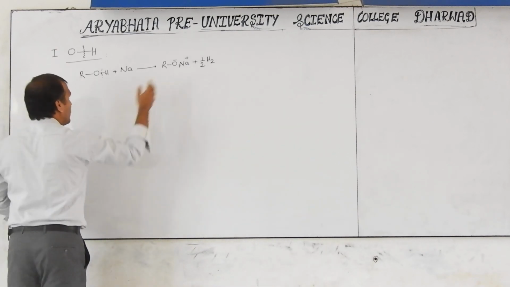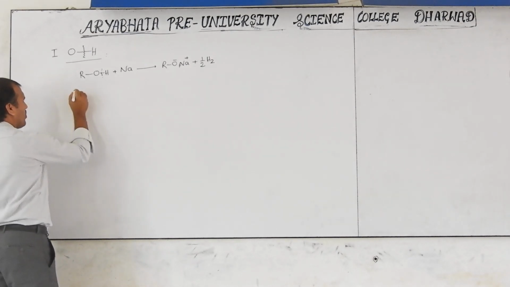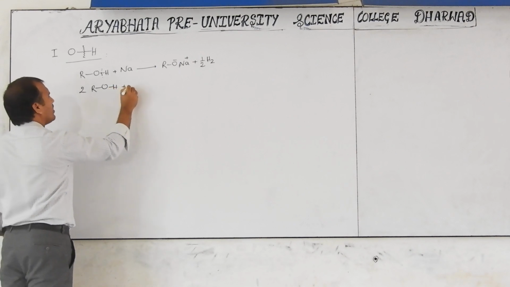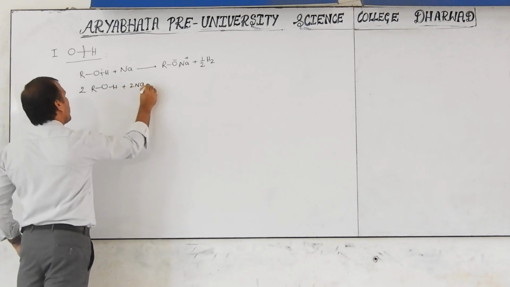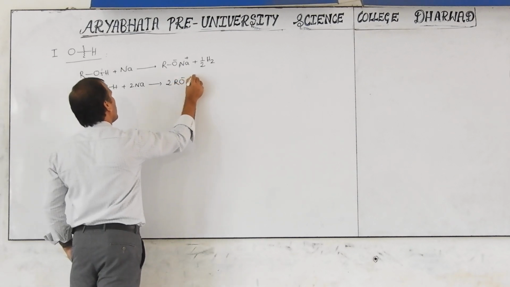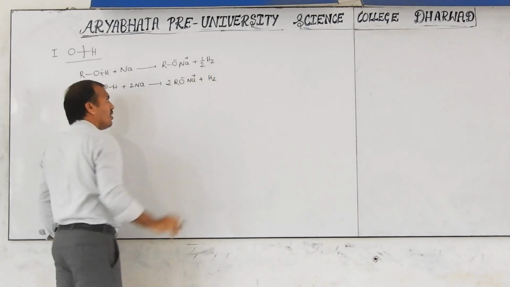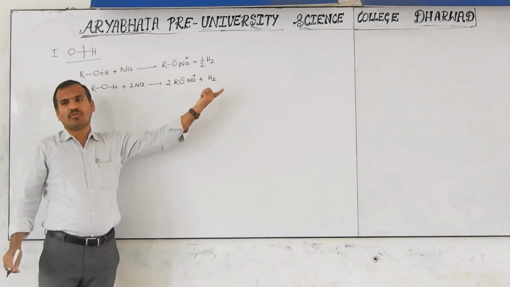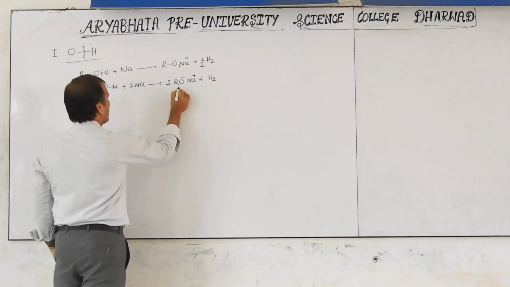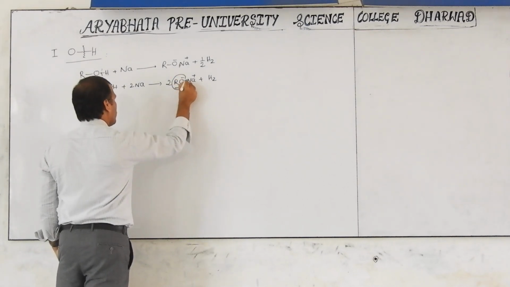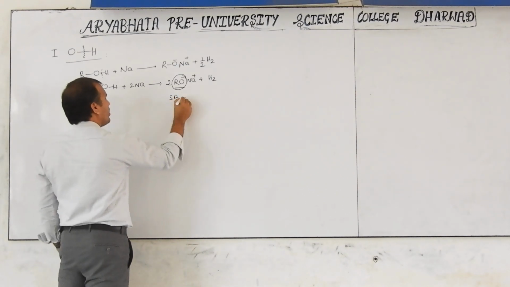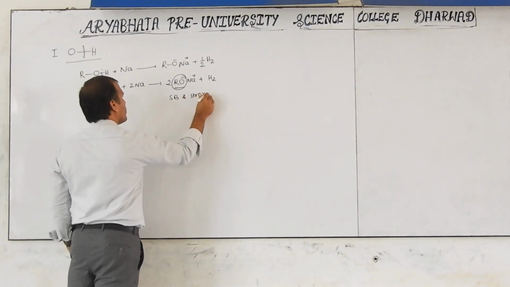Okay. Otherwise, this reaction can be written like this: 2 moles of ROH and 2 Na give 2 RO minus Na plus and H2. One mole gives one hydrogen, two moles give two hydrogens. That's all. But keep in mind this RO minus is a strong base and also a strong nucleophile.